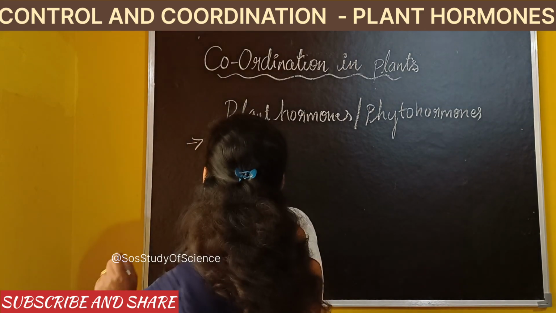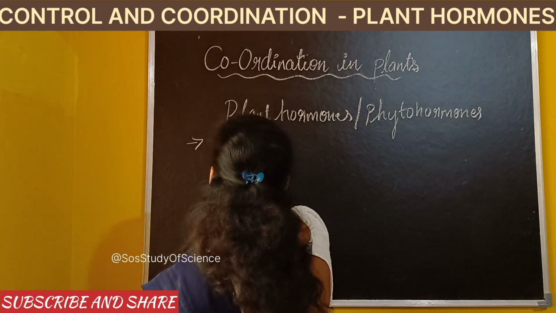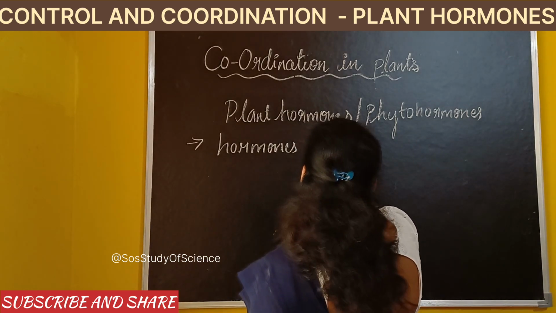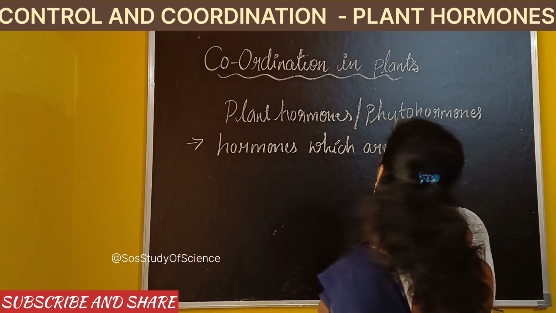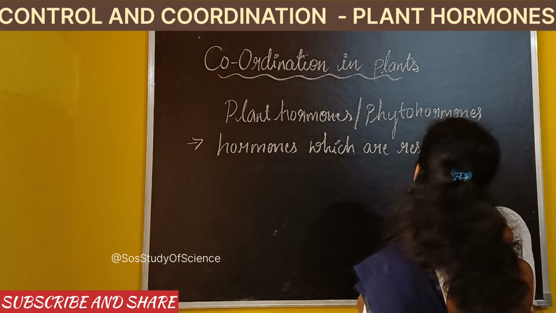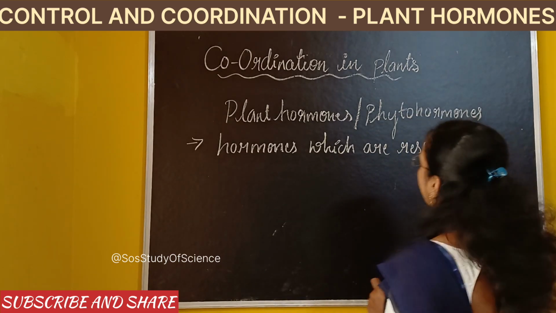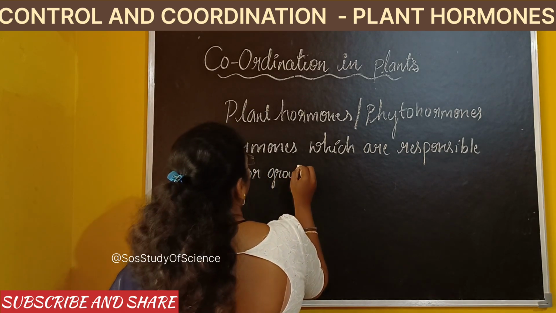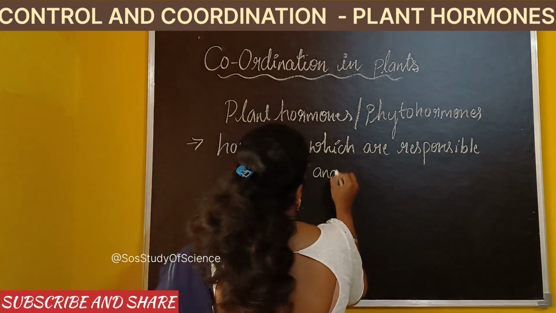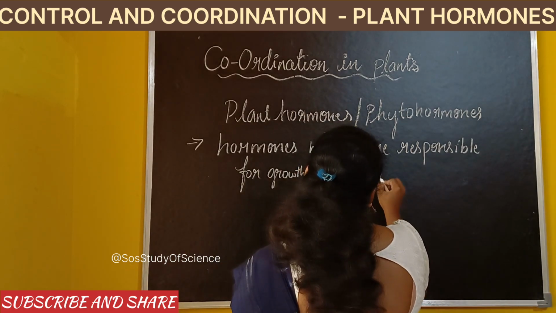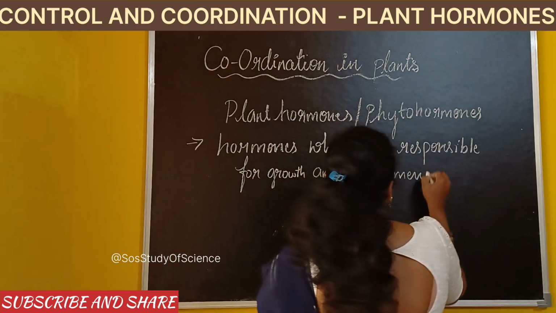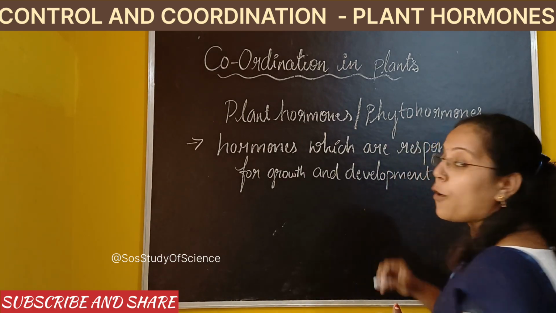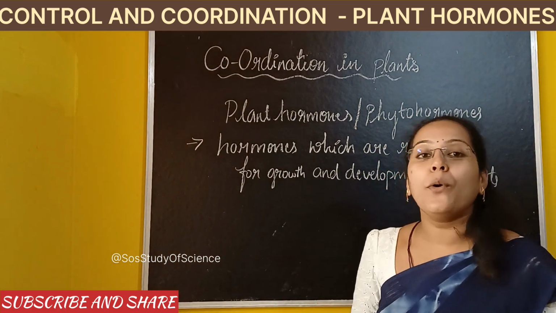So plant hormones are nothing but hormones, please note this, hormones which are responsible for growth and development of the plant. Growth and development of the plants. So this is the definition for plant hormones or phytohormones.